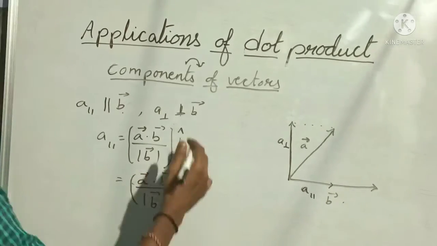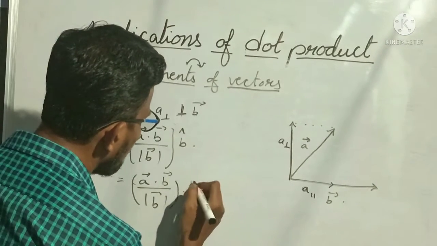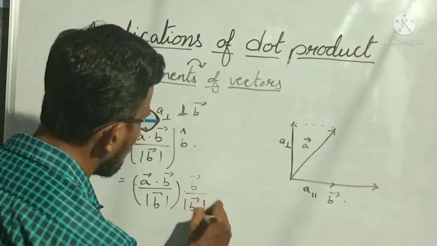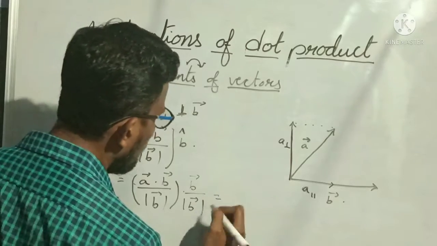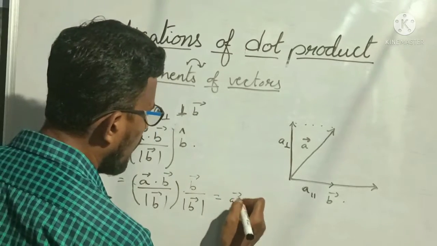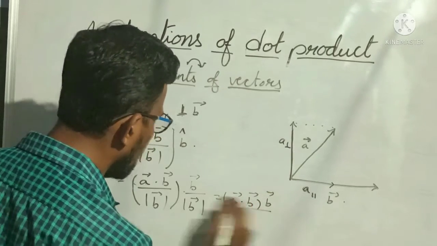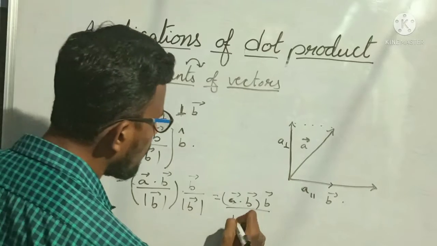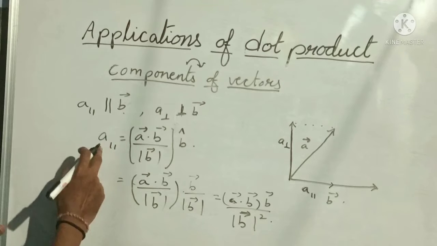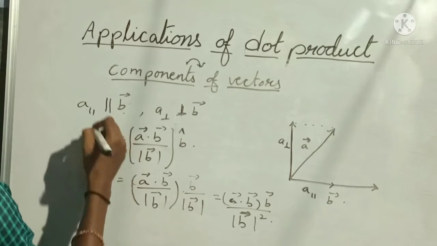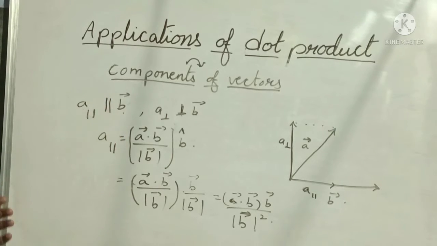So now I have to convert, for this also I have to find out the magnitude, right? So what is the magnitude for this? That is B bar by modulus of B bar, the magnitude of B cap, right? That's why, when I am doing it, I am getting A bar dot B bar multiplied by B bar divided by modulus of B bar into modulus of B bar, which becomes modulus of B bar whole square. Okay, this is the A parallel, the parallel component of B bar.